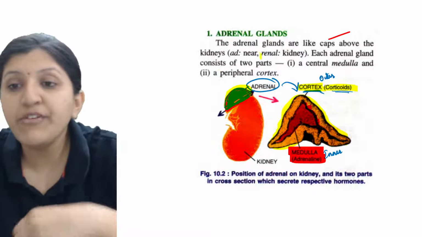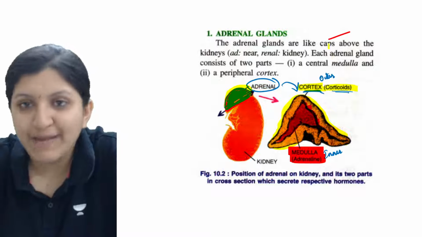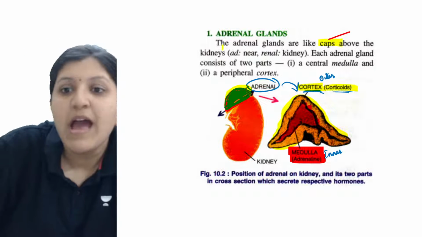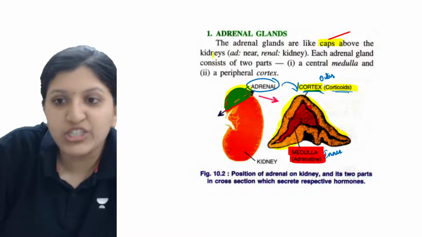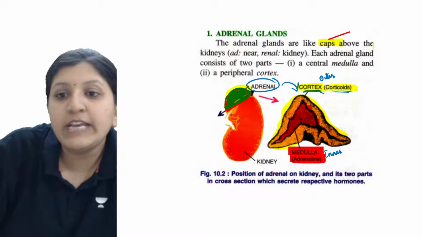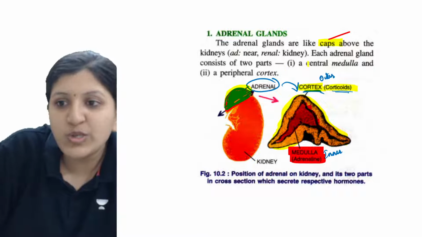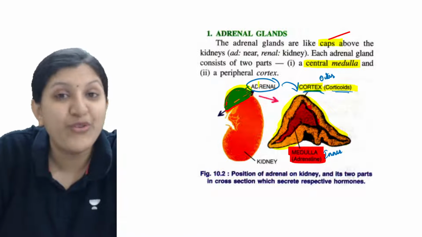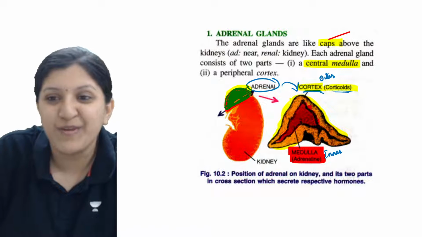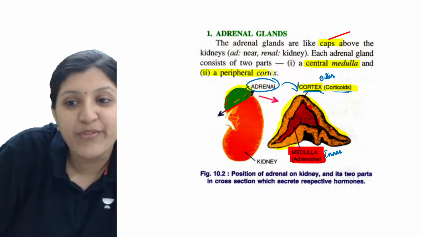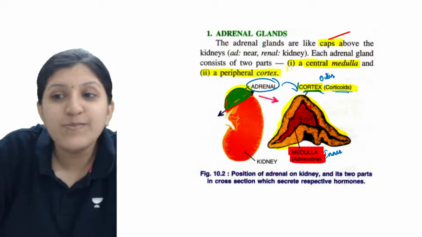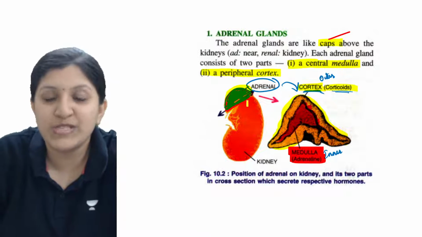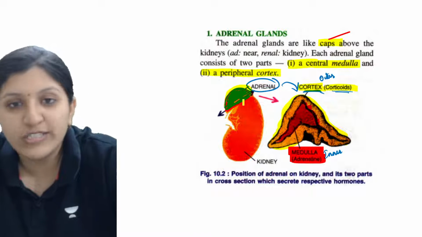Okay, so now here the adrenal glands are like caps above the kidney. This is the location that you need to know, and each adrenal consists of two parts. There is a central medulla part, which is responsible for formation of adrenaline hormone, and there is a peripheral cortex, and this peripheral cortex is responsible for synthesis of corticoid hormones.